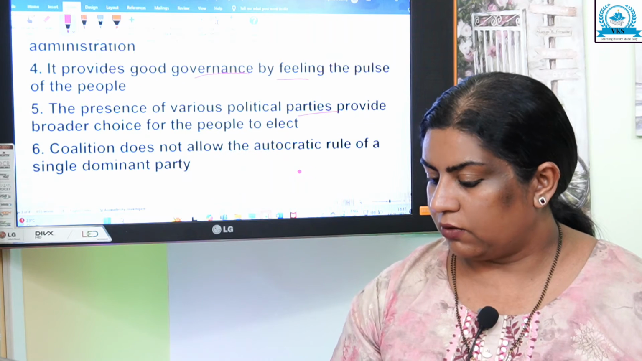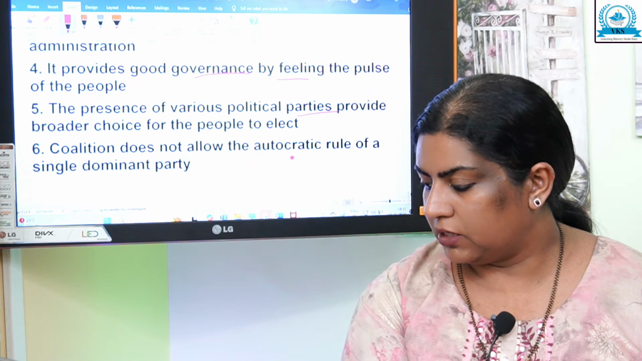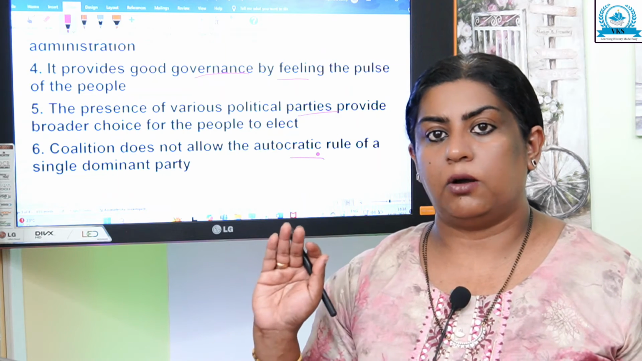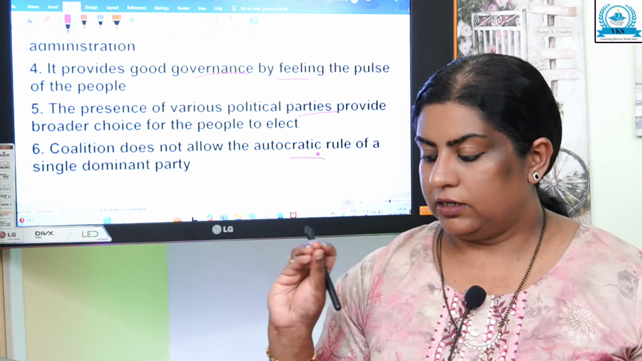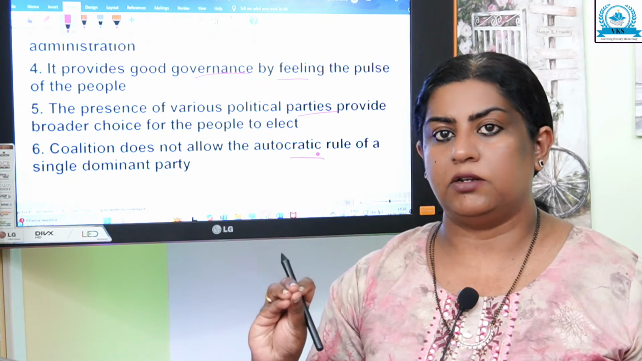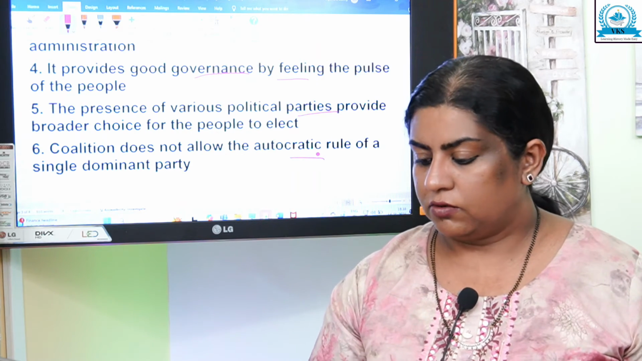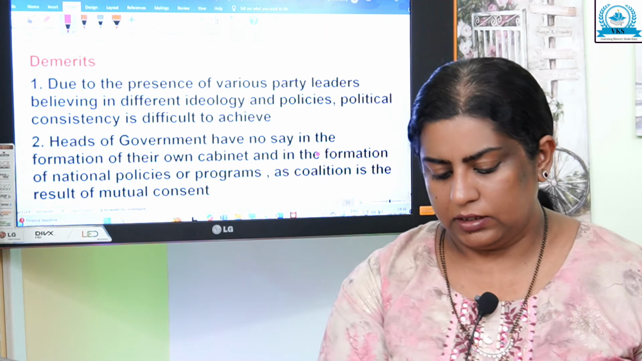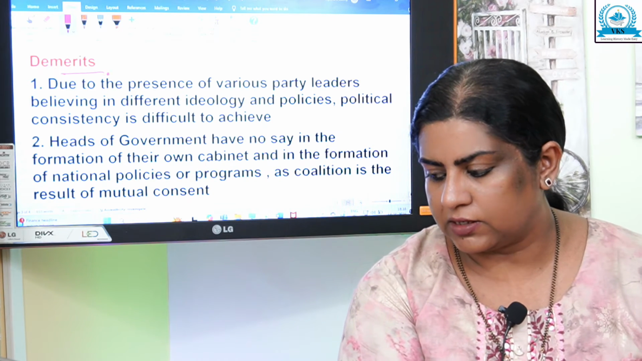Coalition does not allow autocratic rule of a single dominant party. That is already we have discussed. There is no single dominant party here. So it does not allow single party rule or autocratic rule. So these are the merits of coalition government. Now what are the demerits or disadvantages?